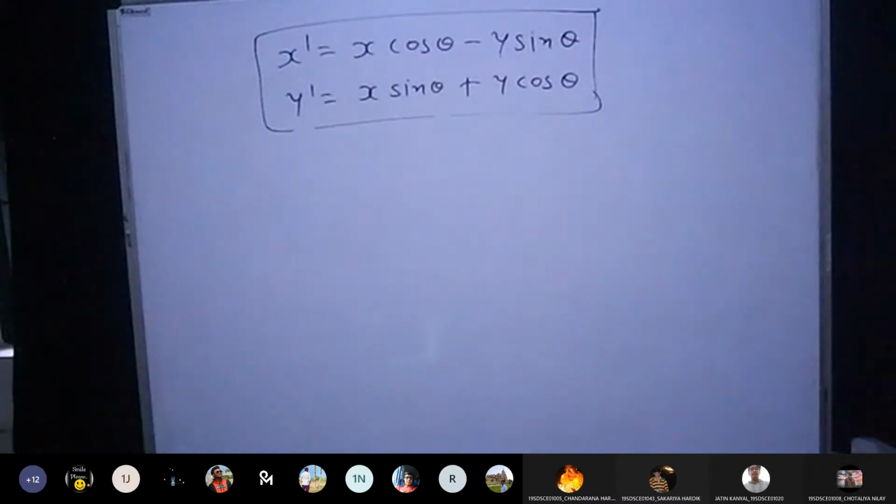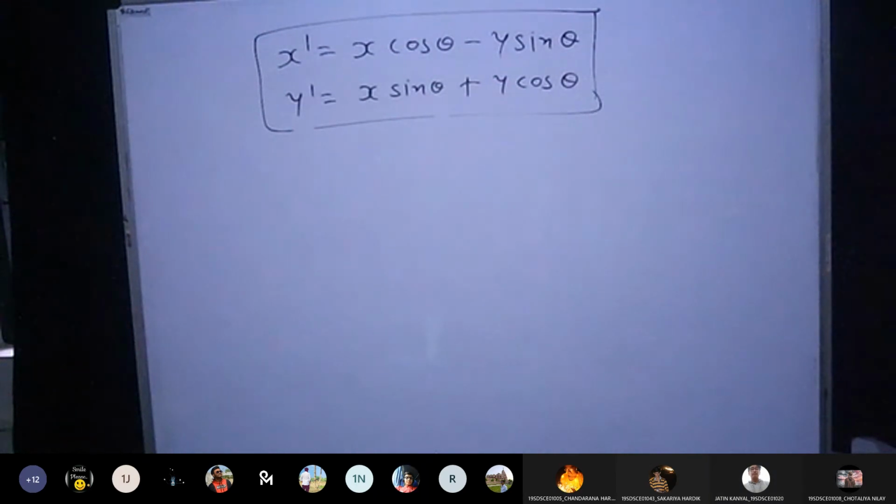Can anyone help me convert both the equations into matrix form so that when I multiply the matrices, I get the same equations again? Anyone? No idea? Okay, fine.